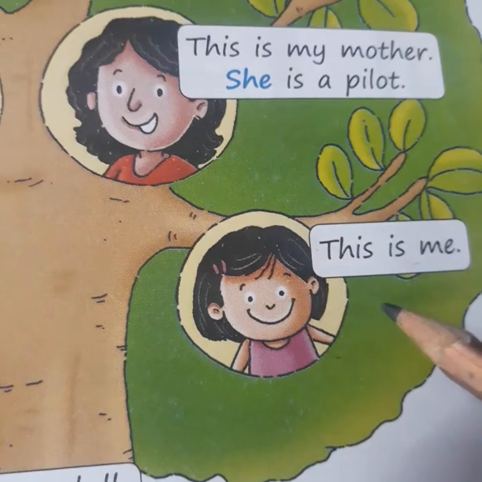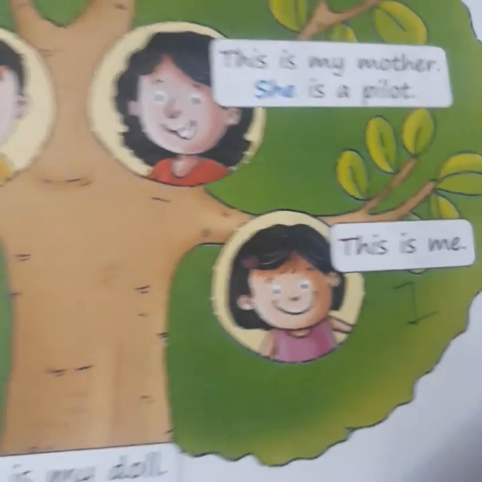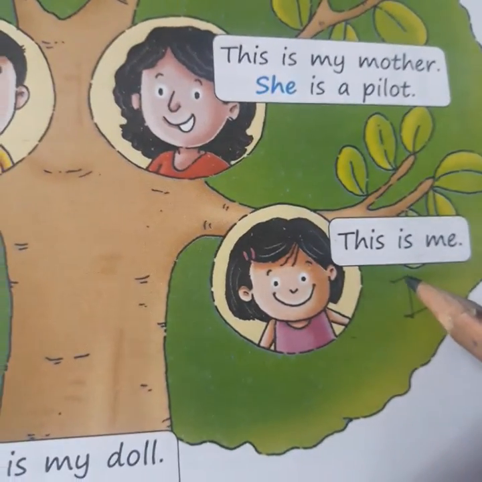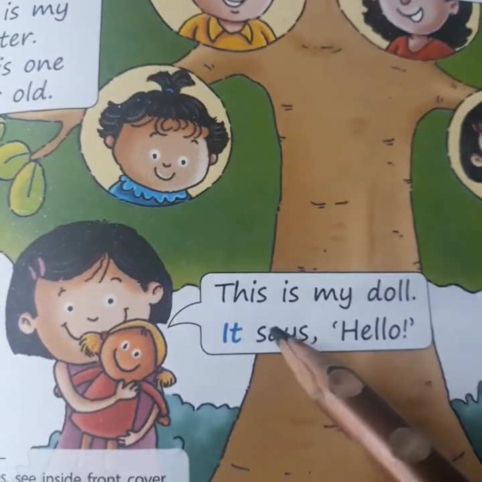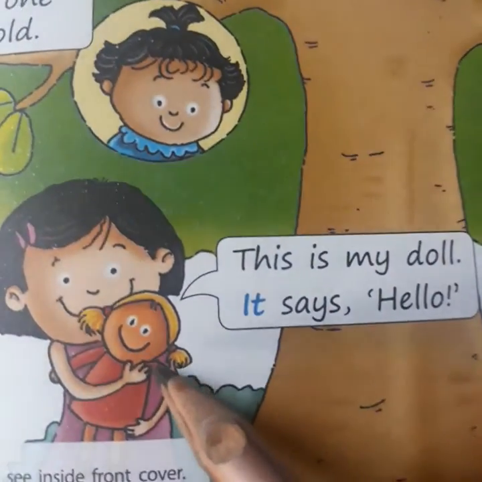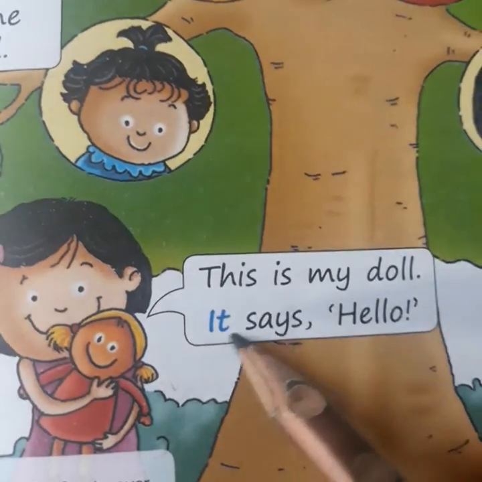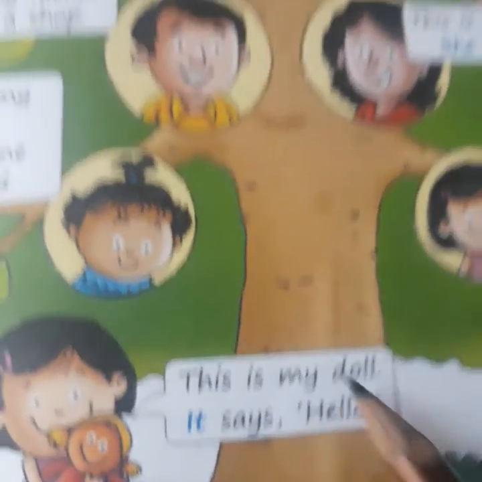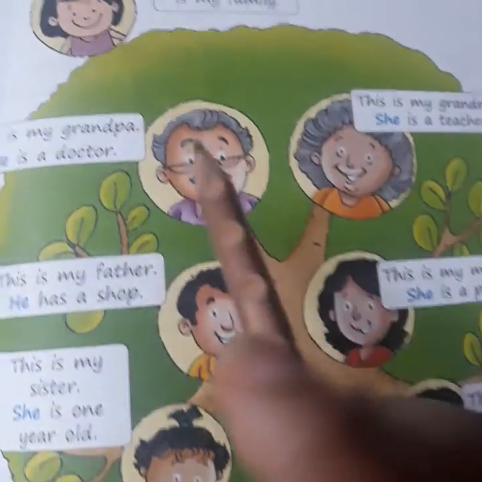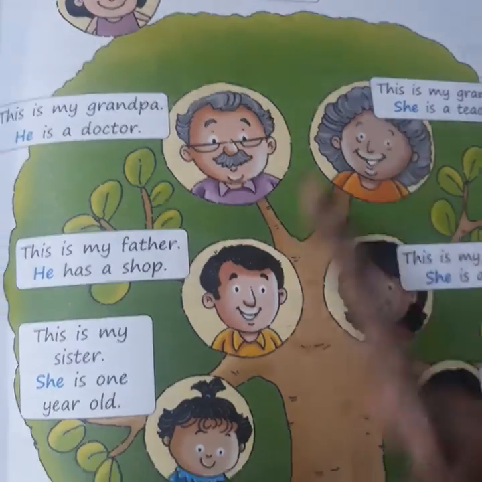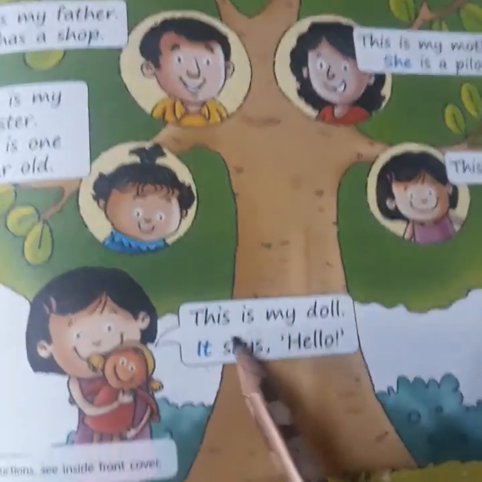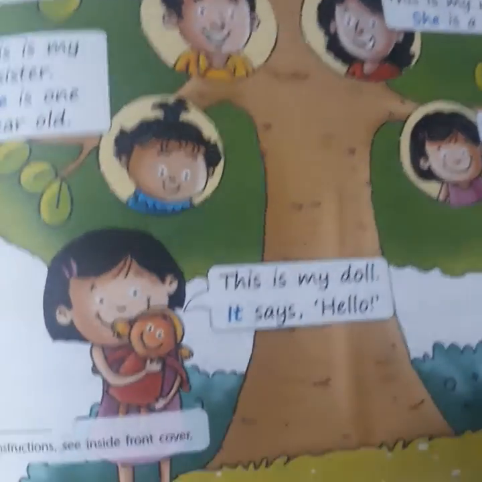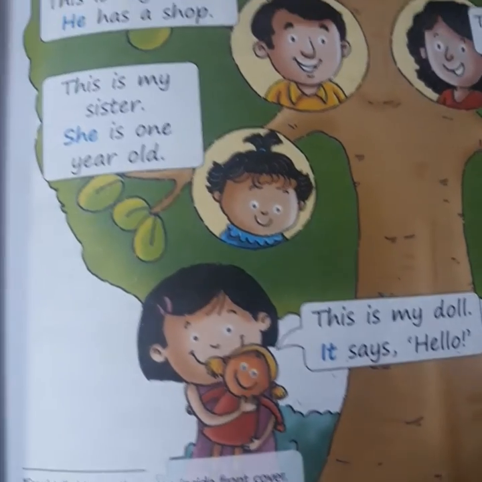So here we can use the word I. Okay, next, this is my doll. Now doll is a thing. So here we will use the word it. It says hello. Okay, now these words he, she, it, they are pronouns.